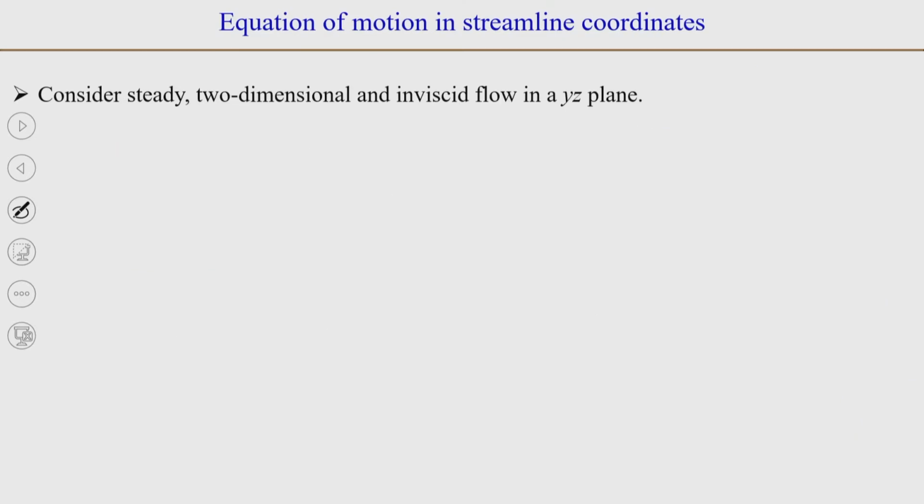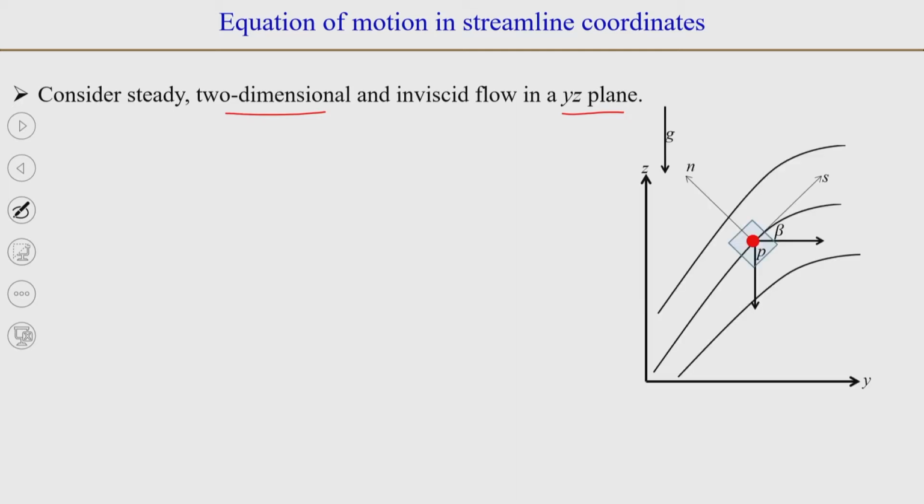So, we will consider a 2-dimensional flow which is in a yz plane. So, yz plane will be the plane in the screen and x will be normal to it. So, this is yz plane and x will be pointing normal to it, and the gravity as shown here acts in the negative z direction.